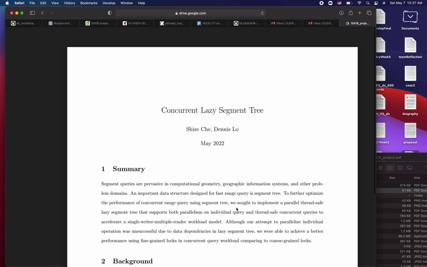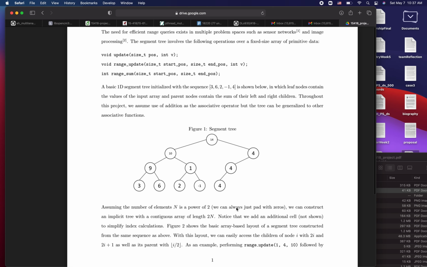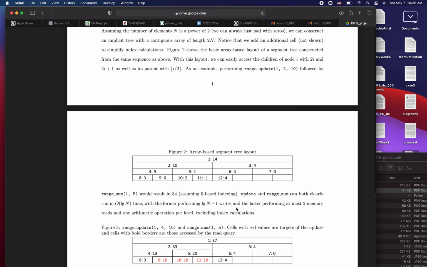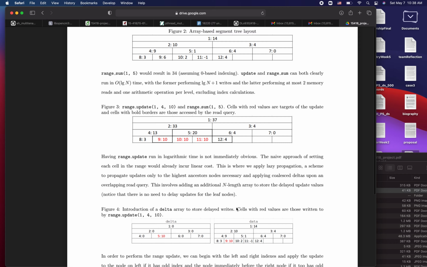In our project, we implemented a concurrent lazy segment tree. Lazy segment tree is a data structure that supports fast range queries, and with lazy propagation, it also optimizes range update operation by delaying the propagation caused by an update until it becomes necessary to do so.